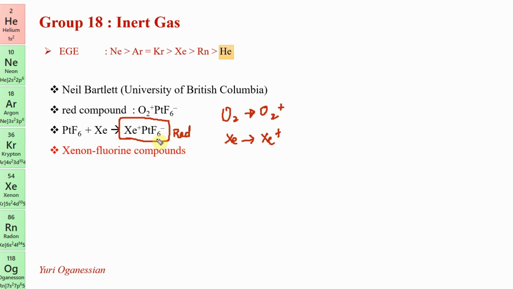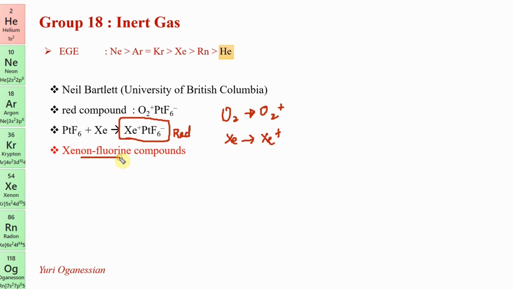It's also a red solid. Remember the compound formula, it comes in questions. The fundamental is that O2 going to O2 plus has the same ionization energy as Xe going to Xe plus. We want to remember that as well. This used to come in AIIMS, has not come in NEET. Nevertheless, remember it now.